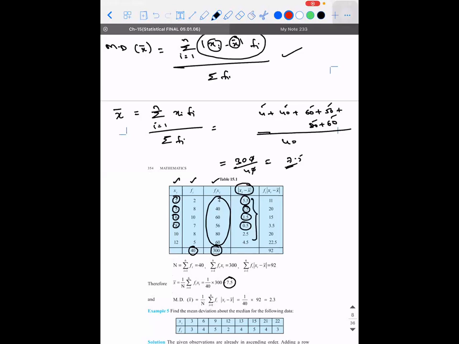Why didn't we write the sum here? Sir, I didn't understand. What was your question, sir? I'm saying here I wrote the sum. Here they wrote it as 40. Here they wrote it as 300. Here the sum is not written. Here also the sum is not written. So under the column xi, the sum is not written. Under the column xi minus x bar under the modulus, it is also not written. Why?